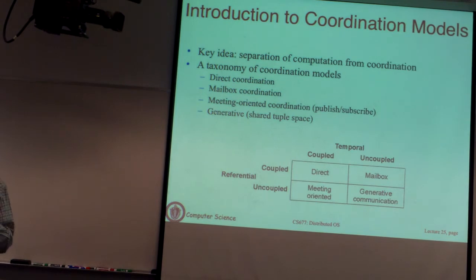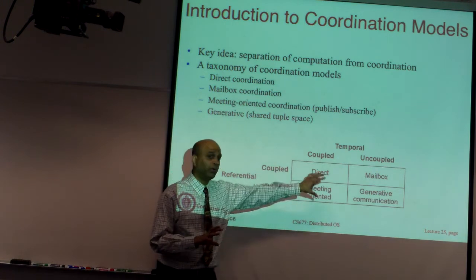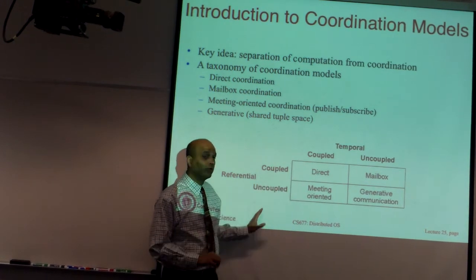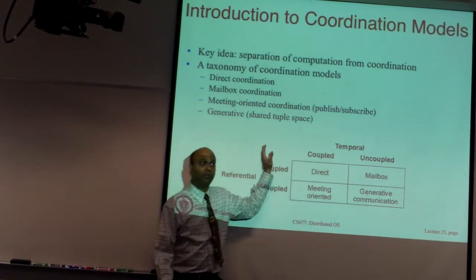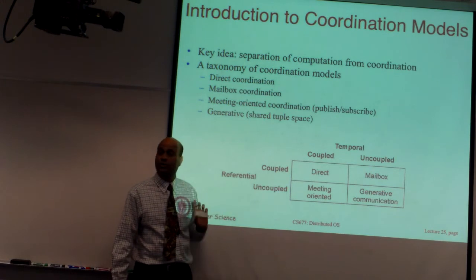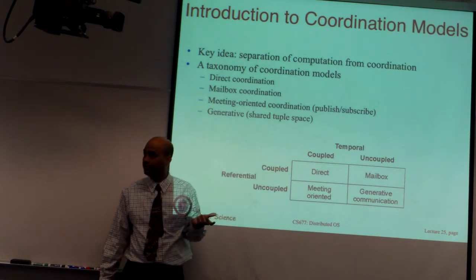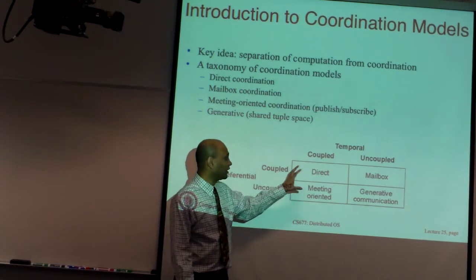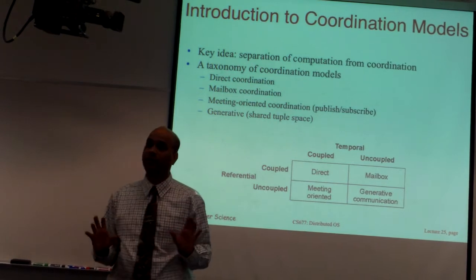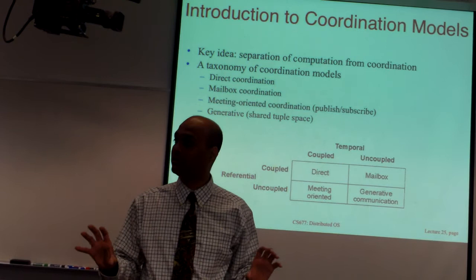So if you take the various communication models for applications that we have seen so far, you can partition them into 4 quadrants depending on how communication takes place in time, which is called the temporal dimension, and how communication takes place in space, called the referential or the spatial component. Either of these could be coupled or uncoupled. The most common one is what is called direct communication, where you are coupled in space and time. What that means is, when you are coupled in time, the client and the server are both present at the same time.